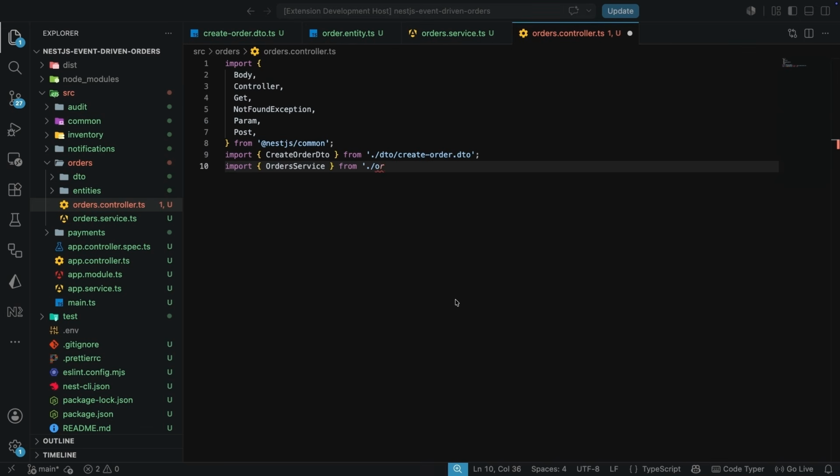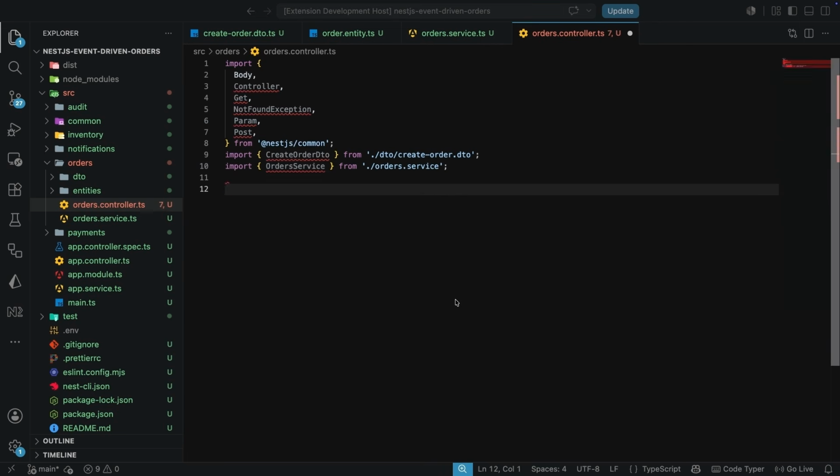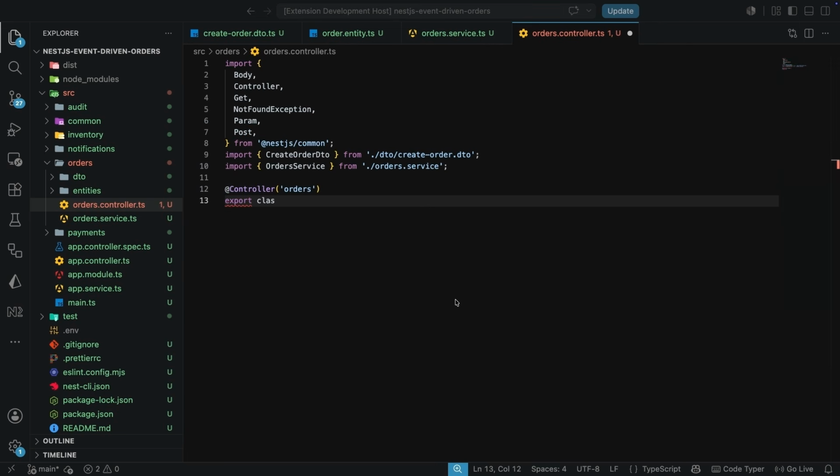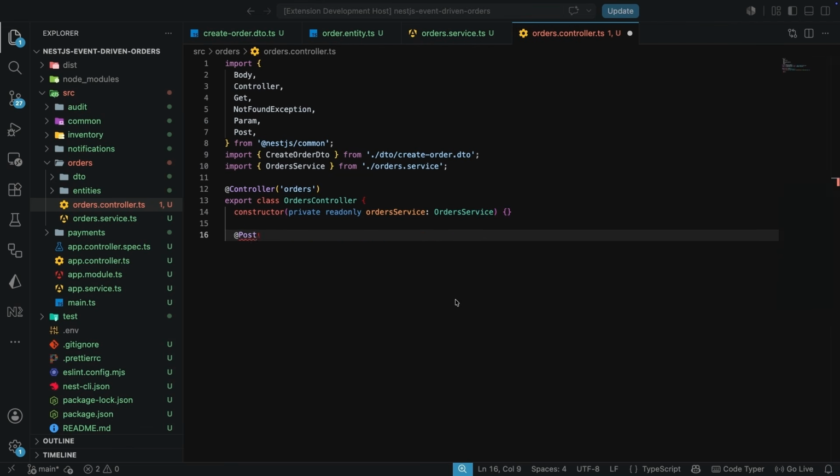Now the controller path is going to be orders. So we have the controller. Our api/orders is going to be handled by this class, the OrdersController. And in the constructor, we need to instantiate the service so that we can access our in-memory database. So we say private readonly ordersService is of type OrdersService. And let's have the first route handler. So it's the Post decorator, and we have create, which is the actual route handler. It gets the body, making use of the Body decorator. And we can just return the ordersService.create, which then takes in the DTO.